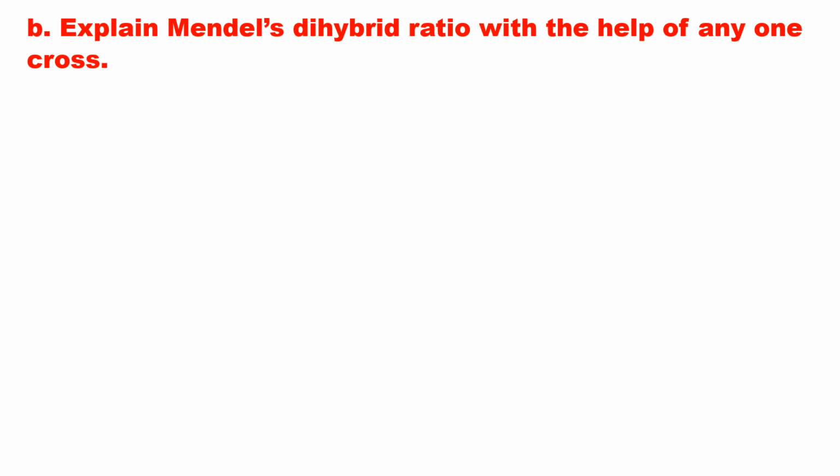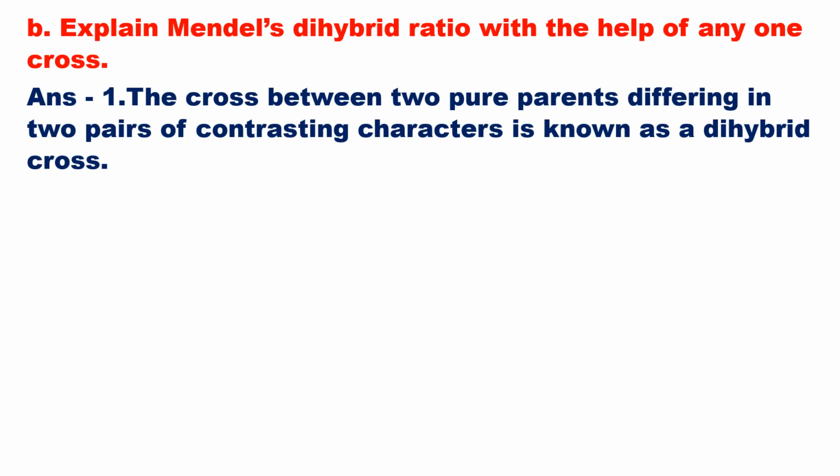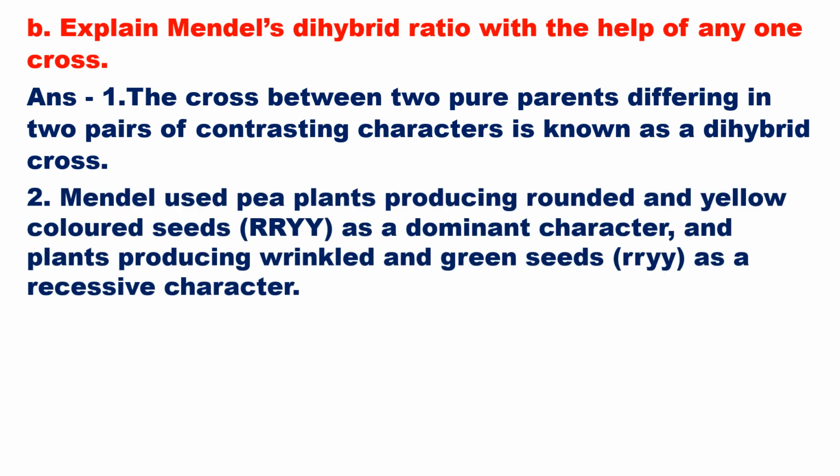Explain Mendel's dihybrid cross with the help of any one cross. Answer. The cross between two pure parents differing in two pairs of contrasting characters is known as a dihybrid cross. Mendel used pea plants producing round and yellow colored seeds, capital RRYY, as a dominant character, and plants producing wrinkled and green seeds, small rryy, as a recessive character.